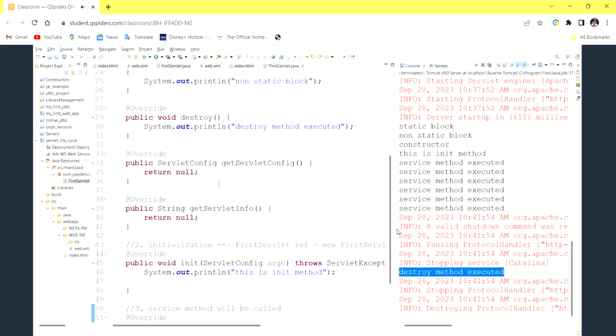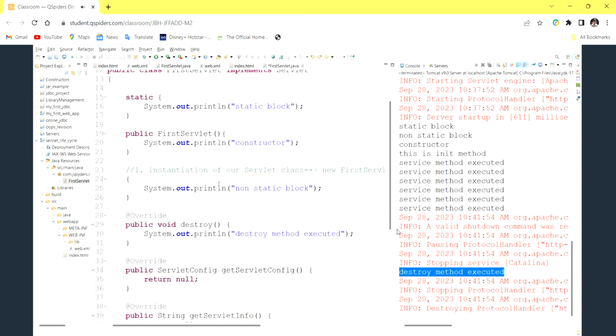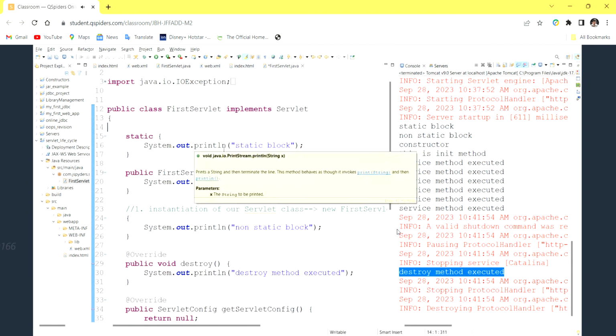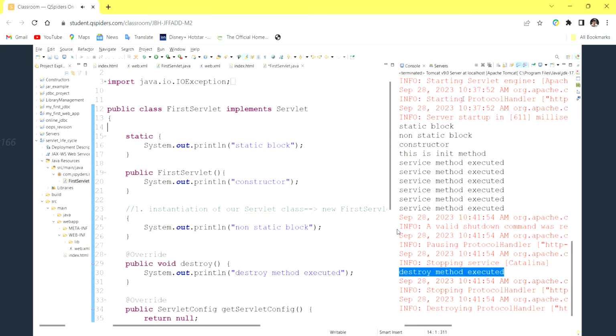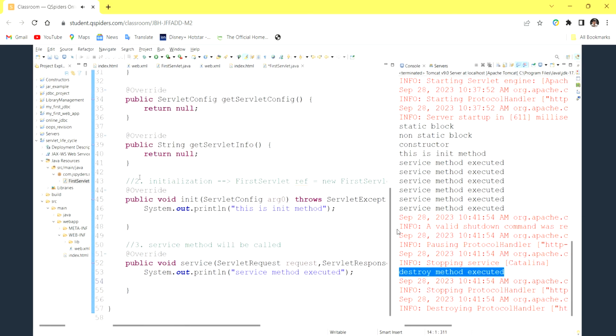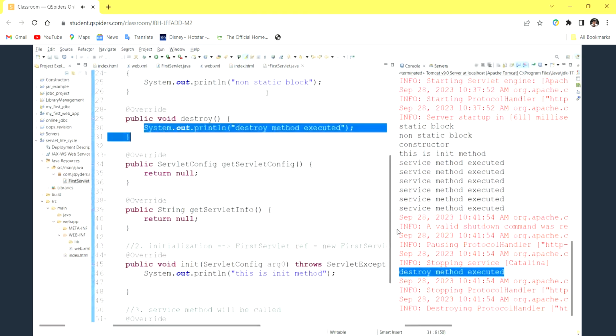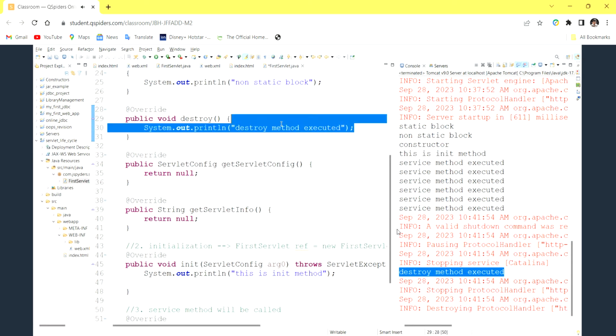First, some file closings and all will be there, right? When you have taken files as static variables, at that time you have to close them while terminating your server, or else a resource leak will be there. So that closing logic we are going to write inside the destroy method. While you are terminating your server, all the closing operations will be performed first.